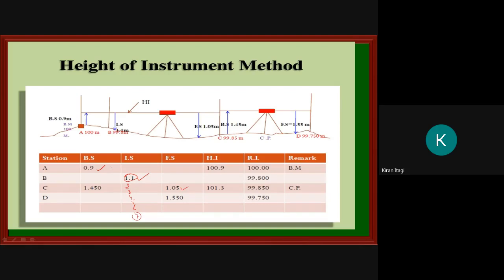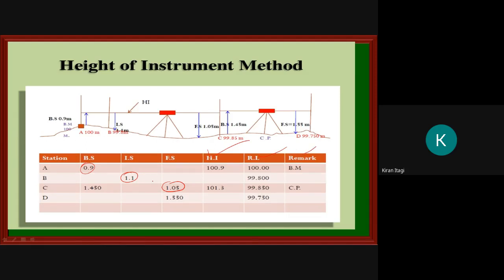But at the point where you are changing the station, you have to take the last reading in the foresight column. Just remember that. Later on I will explain how to do calculations.